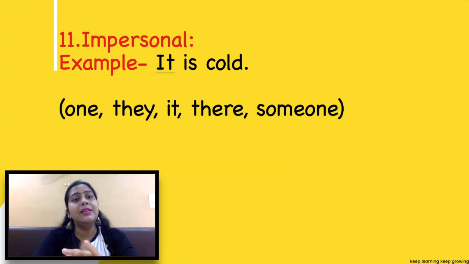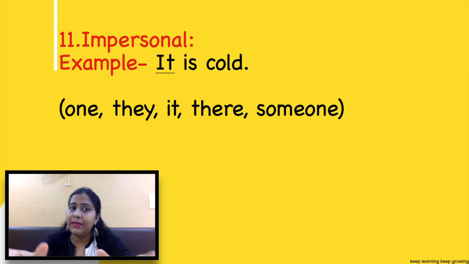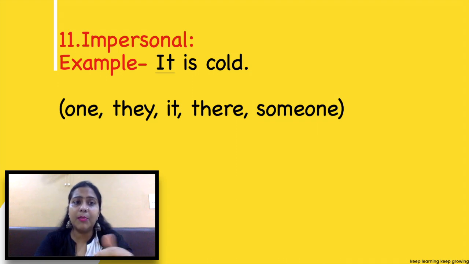At the last comes impersonal pronoun. Impersonal is just the opposite of personal. It does not represent any specific person or thing. So here, see, I have given an example. It is cold. Here it represents the weather. And I can say someone is standing there. One, they, it, their, someone, all this comes under the heading of impersonal pronoun.